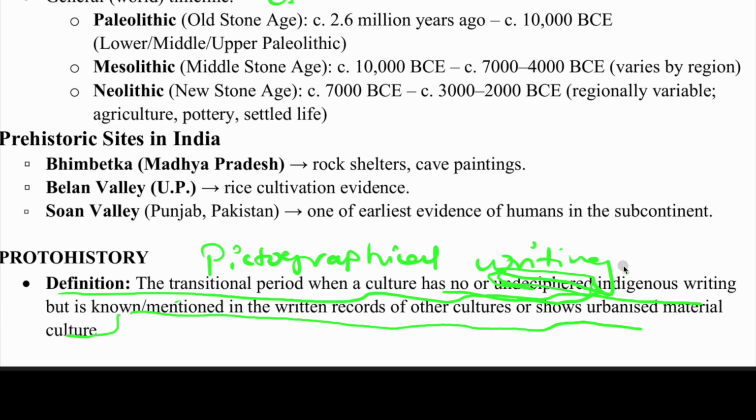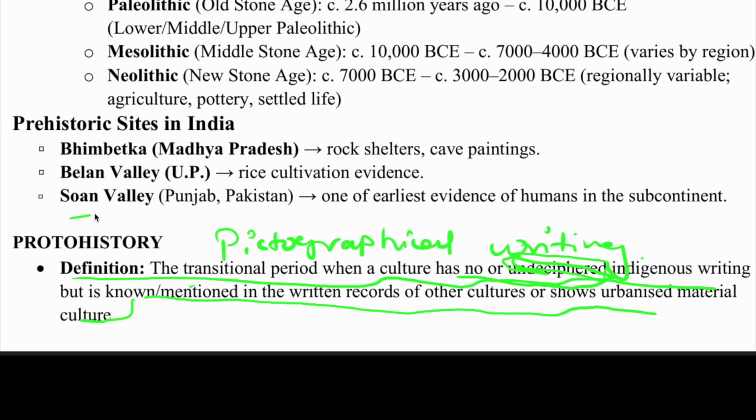You might have seen the Harappan seal, those pictures where they are hunting, the unicorn seal. You might have seen all those seals. So we understand that pictographic writing used to be there, but we do not understand what exactly it means. The history where scripts are there but we do not understand them comes under proto-history.